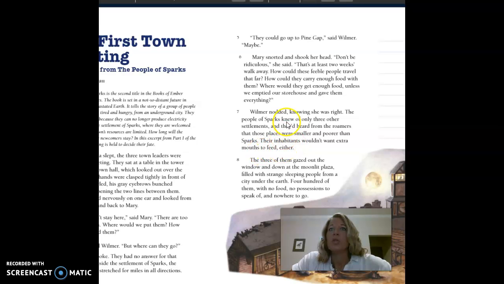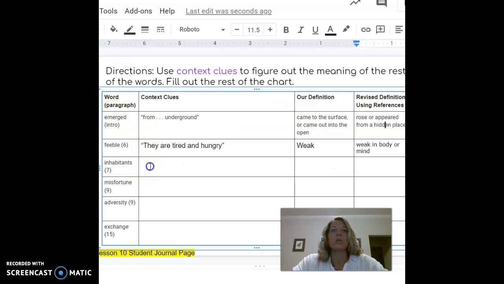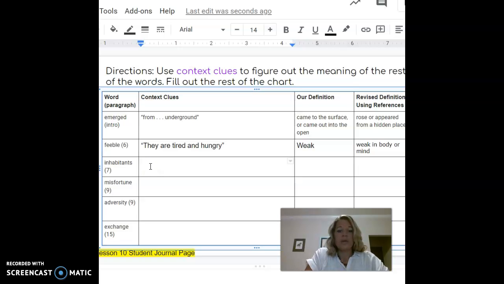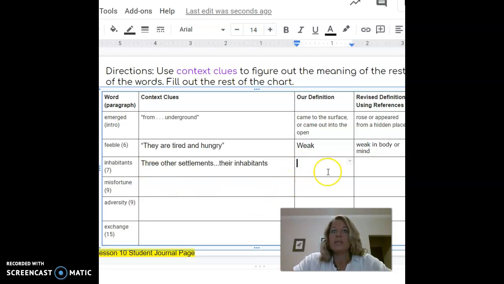So in this paragraph, we're talking about other settlements, and we're talking about the travelers going there. So their inhabitants must mean talking about 3 other settlements. Those are my context clues. Their inhabitants leads me to believe inhabitants must be the people who live in the settlements.